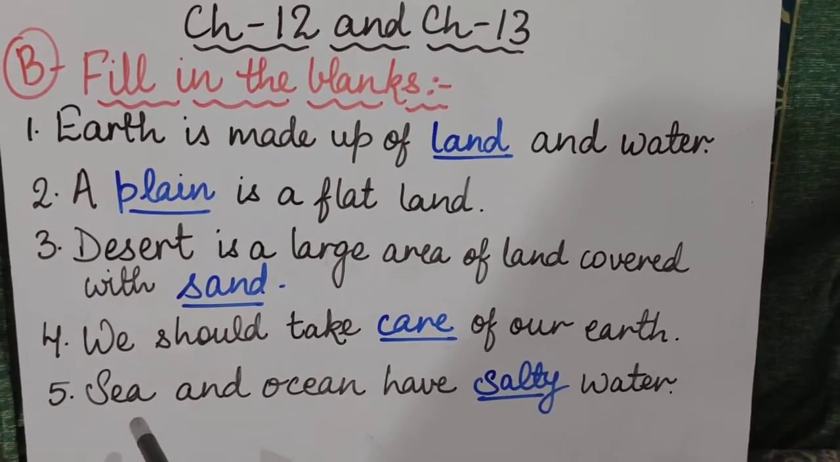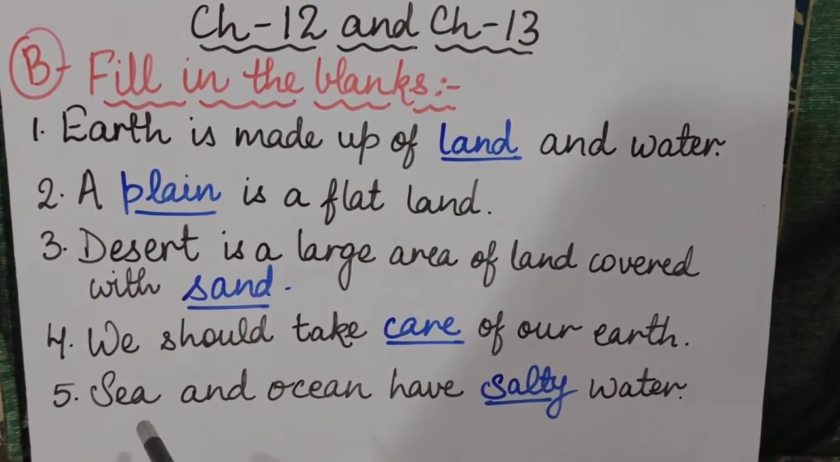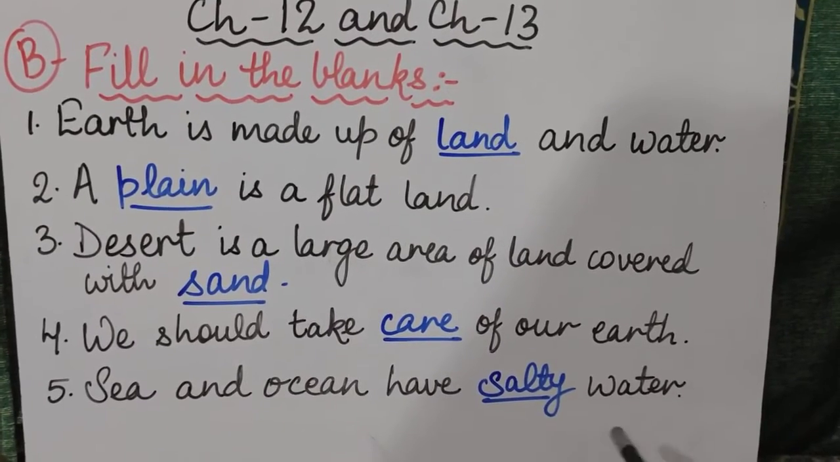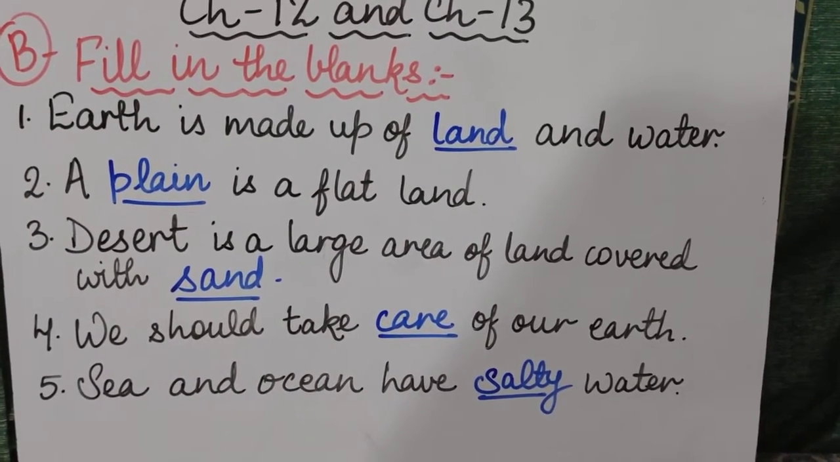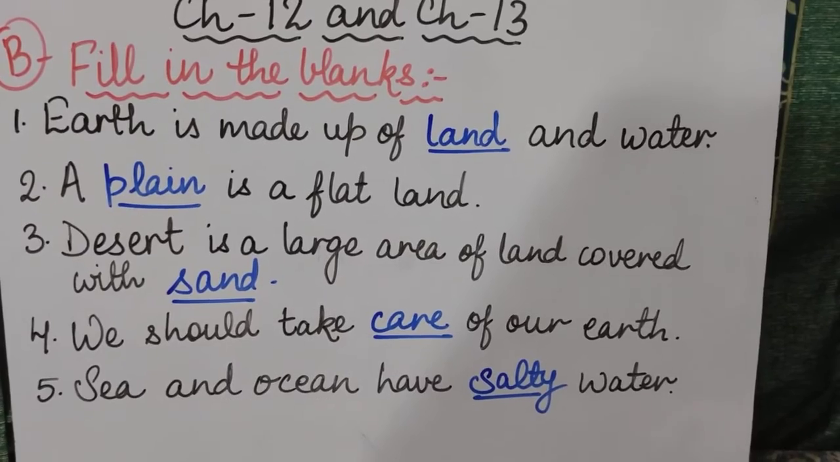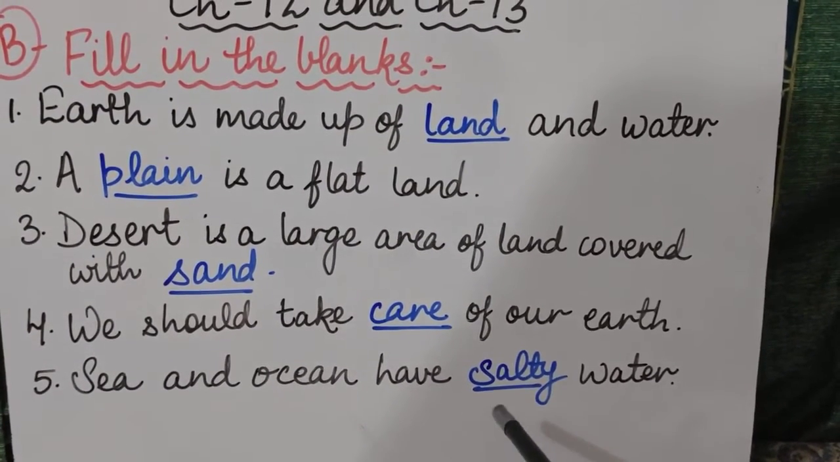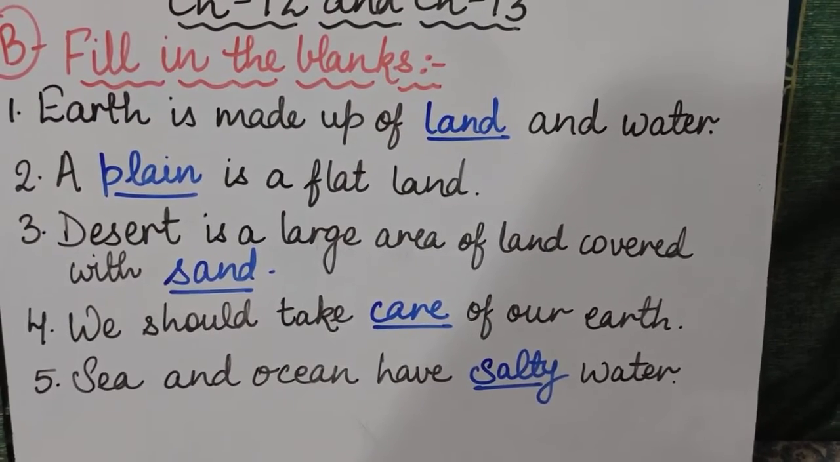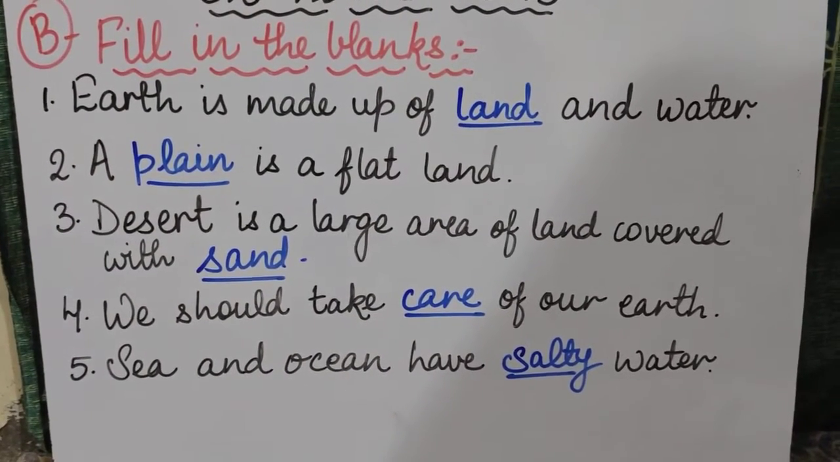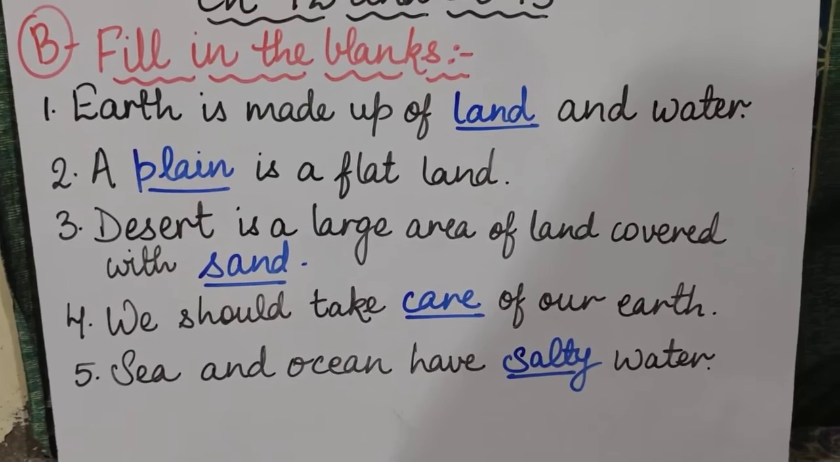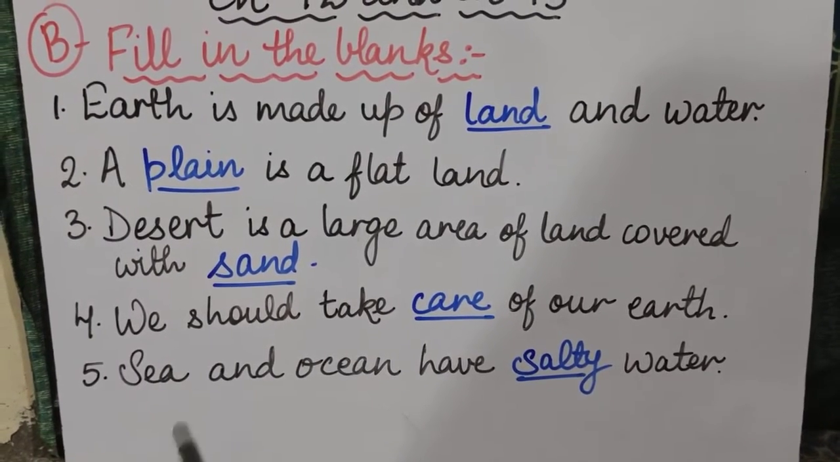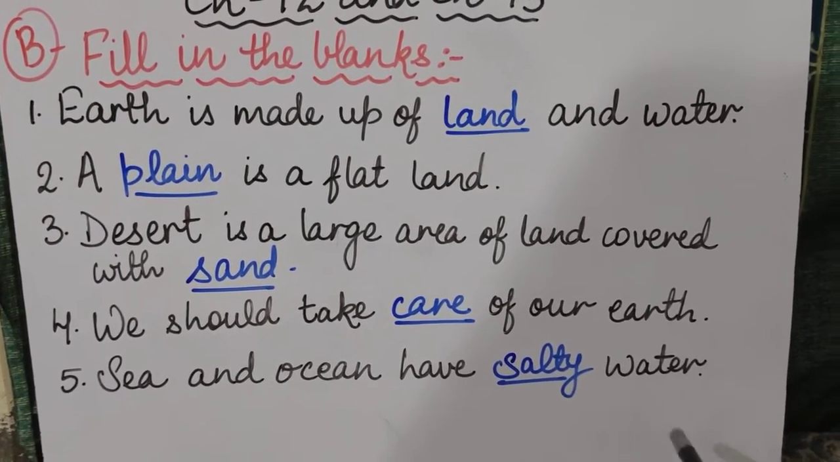Coming to the fifth sentence, that is the last fill in the blank. Sea and ocean have dash water. Sea and ocean are very big water bodies, and the water in these water bodies is salty. SALTY, salty. Namak wala pani. Okay, so we cannot use this water. We cannot use sea and ocean water for drinking. Sea and ocean have salty water.